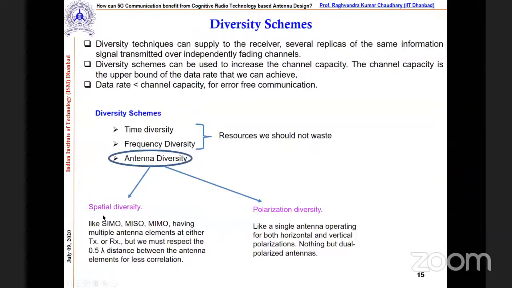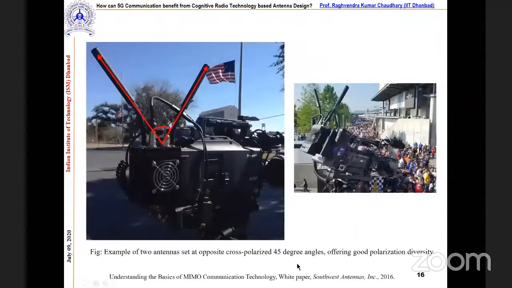If you are talking about spatial diversity, we increase the number of antennas at the transmitter side as well as at the receiver side, correct? In polarization diversity, some of the antennas are horizontally polarized and some are vertically polarized. If you see the structure of your mobile, you will find two LTE antennas there, one horizontally polarized and the other vertically polarized, so that we do not lose the information, correct?